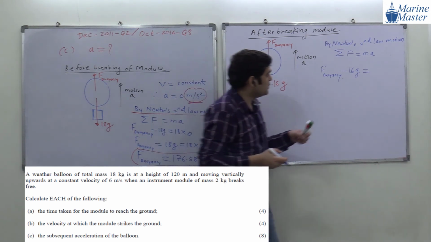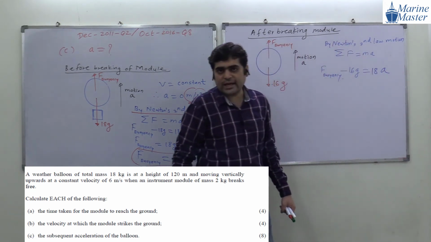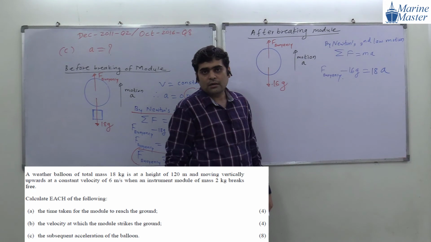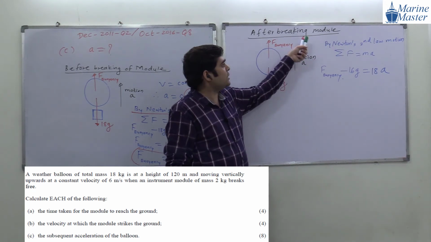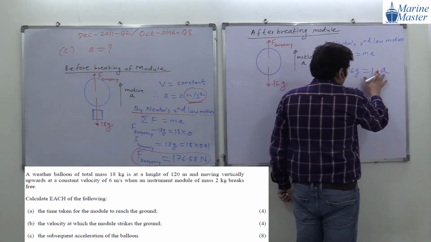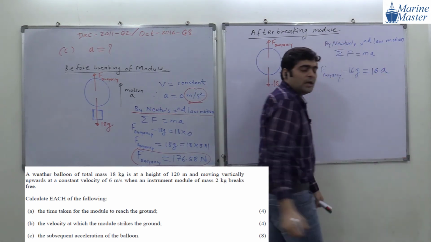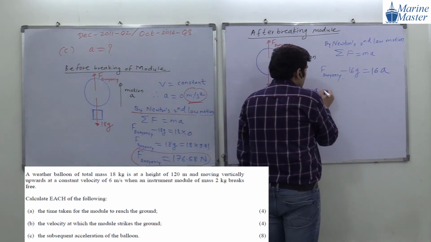18? Mass will be 18. Is it okay, guys? What will be the mass in this scenario, the mass of the balloon after breaking the module? 16. So please be careful. Sometimes in a hurry we may take 18. Okay, so 16. And what is our target? We have to find out the acceleration.